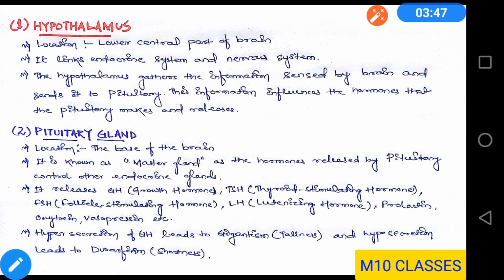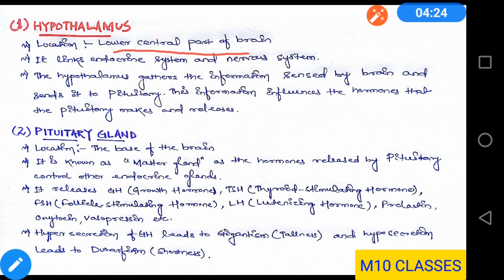First one is hypothalamus. Its location is the lower central part of the brain. It links the endocrine system with the nervous system. What does that mean? The hypothalamus gathers the information sensed by the brain, like it responds to stimulus like light, temperature, pressure, etc., and sends it to the pituitary. This information influences the hormones that the pituitary makes and releases. We are going to read more elaborately about pituitary gland.